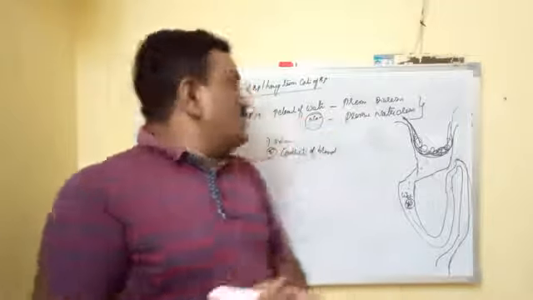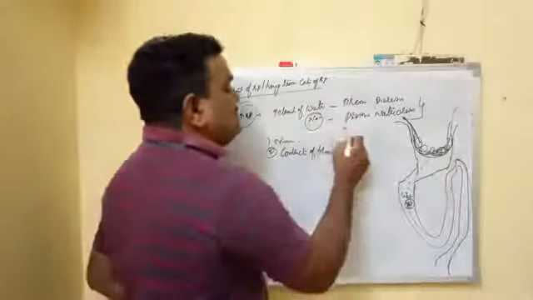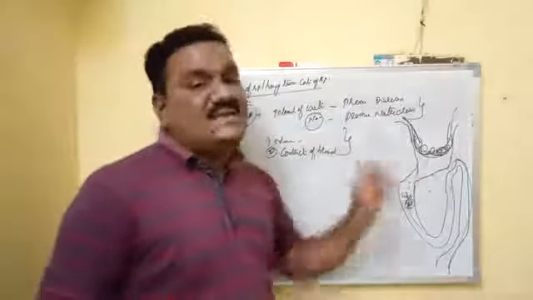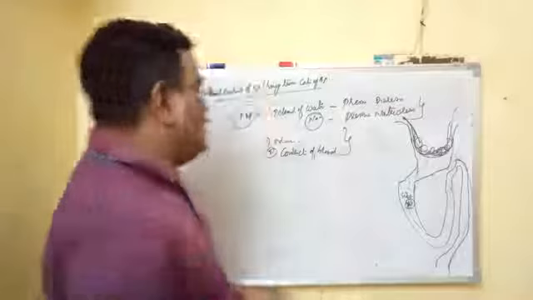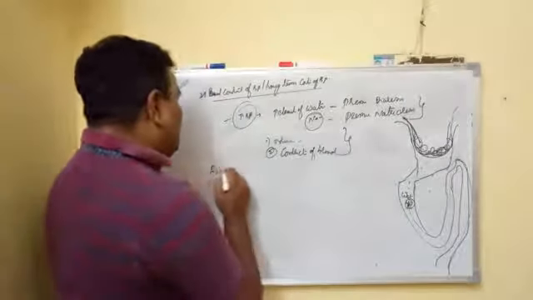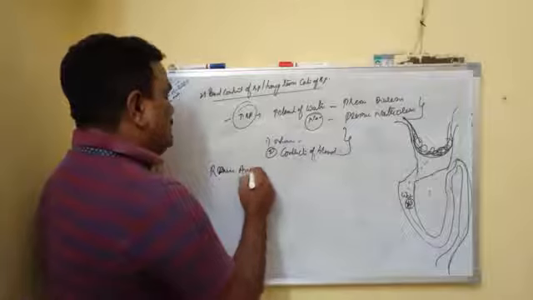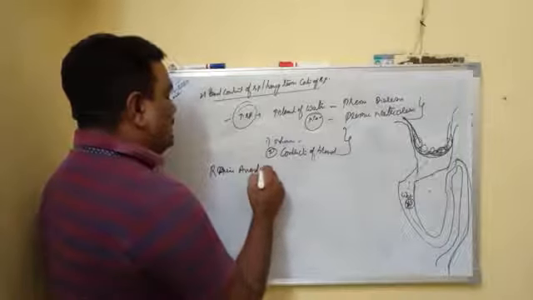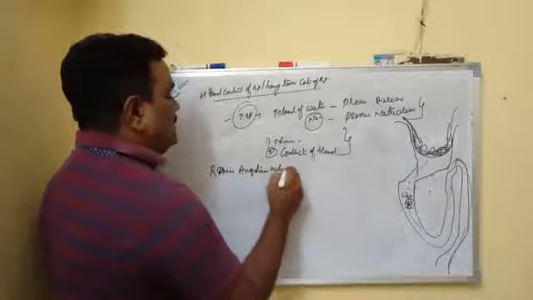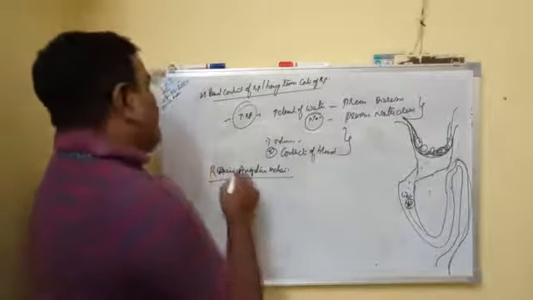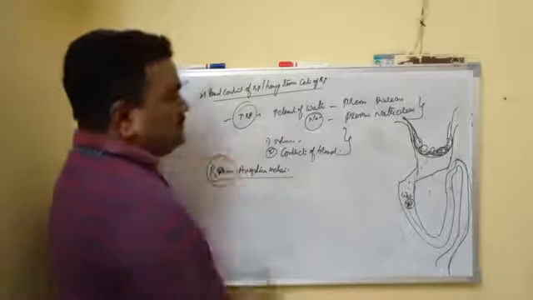So these two mechanisms, how they operate at kidney level, is mainly by the renin-angiotensin mechanism. First of all, how does it operate? First, renin.